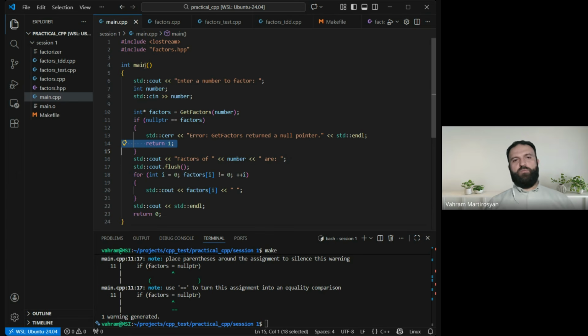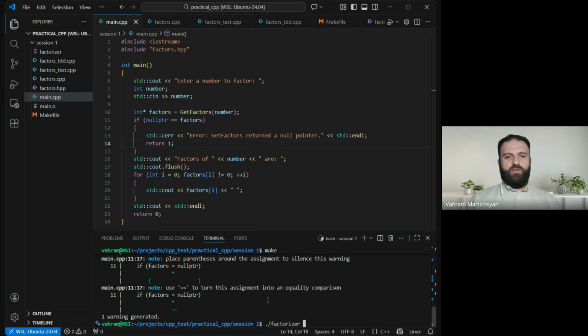So a non-zero value from main means the program didn't succeed. Whatever it was doing, we don't know what the purpose of the program was, but whatever it was supposed to do, it failed. Okay, and there can be documentation which will clearly say what is the purpose of 1 or the purpose of 2, non-zero error codes. While here we have 0, which means everything was fine. And one more thing about cerr, it has no buffering. So whatever you print just gets immediately to the output device or file, okay, into the output. So this is the correct way of handling things.